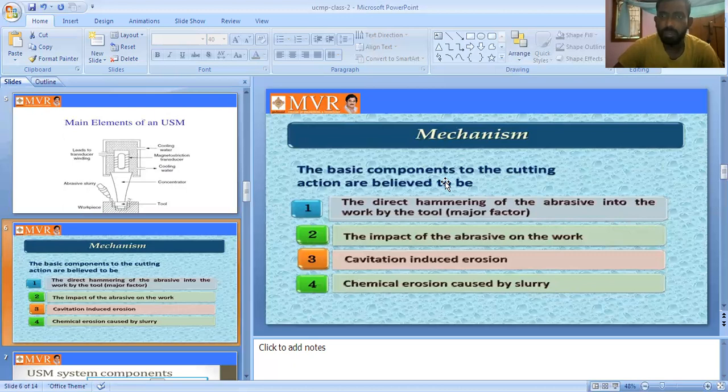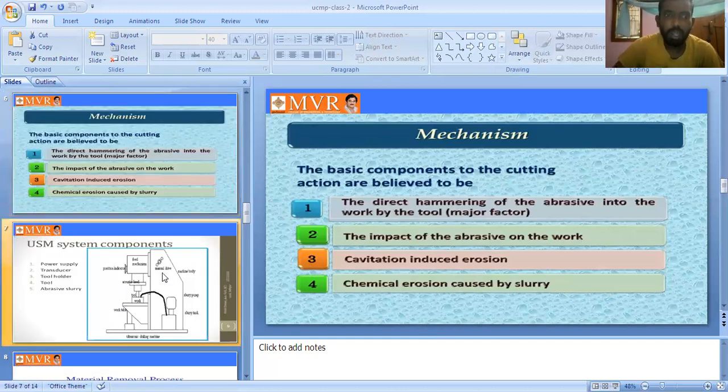Ultrasonic machining is one of the mechanical energy processes. To remove material from the workpiece, the first mechanism is direct hammering of the abrasive into the work by the tool. It is a major factor. The second is the impact of the abrasive on the work. The third is cavitation induced erosion. The fourth is erosion caused by the slurry. So these are the four kinds of mechanisms used in ultrasonic machining.